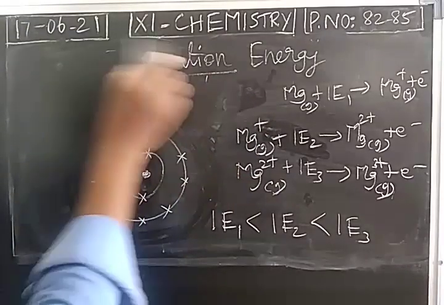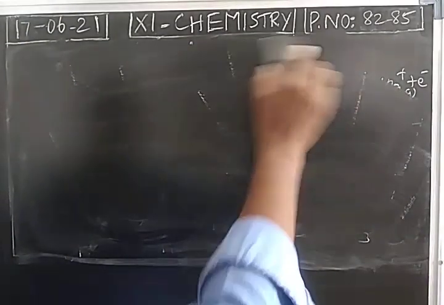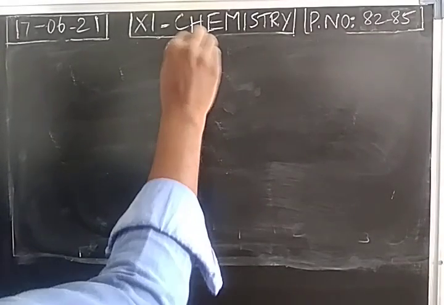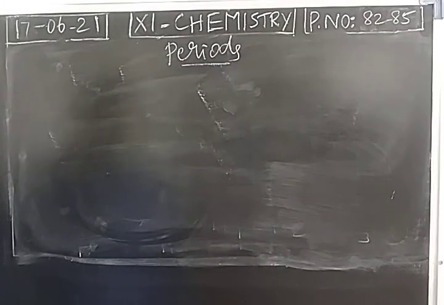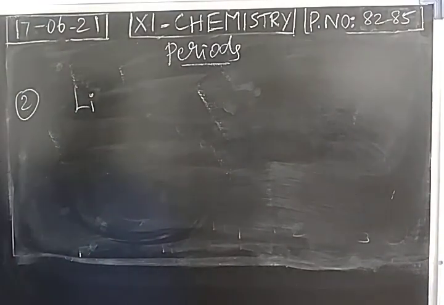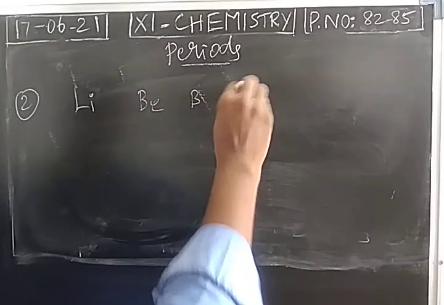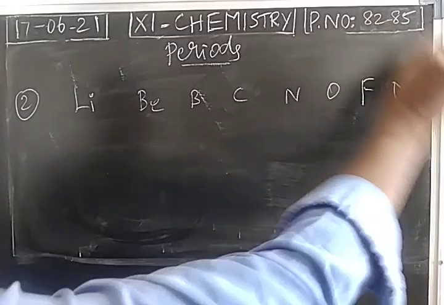And what about variation of ionization energy in modern periodic table? First, we consider the periods. What is the variation of ionization energy in the period? Consider second period elements: lithium, beryllium, boron, carbon, nitrogen, oxygen, fluorine, neon.